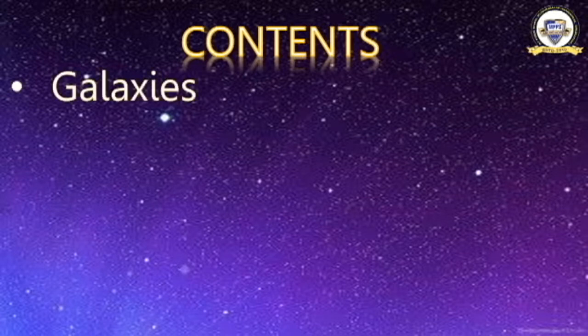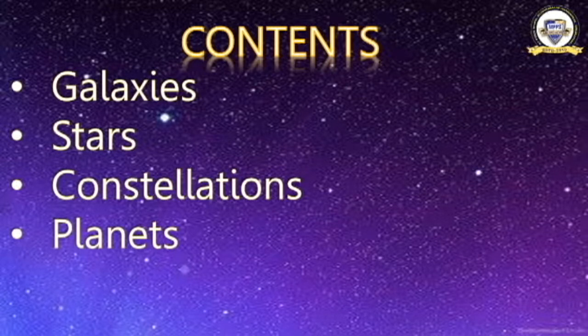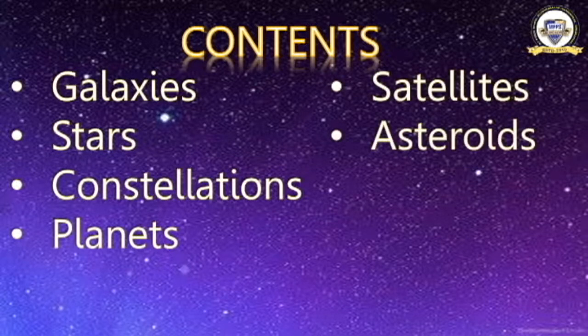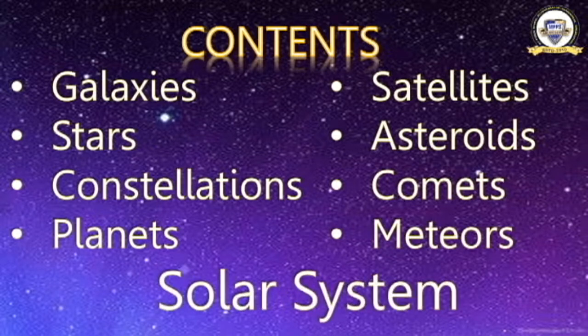Have a look. First of all, we will learn about the galaxies, then stars, constellations, planets, satellites, asteroids, comets, meteors, and the solar system. We will learn about the whole universe, and the universe has galaxy, star, constellation, planet, satellite, asteroid, comet, meteor, then the solar system. We are a part of the solar system. These are the things which we will learn in this chapter.